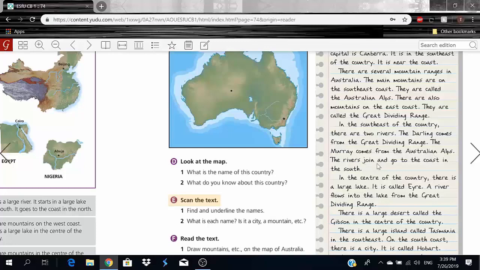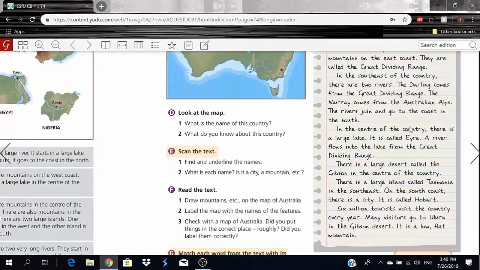The rivers join and go to the coast in the south. In the center of the country, there is a large lake. It is called Eyre. So we know that the name of the large lake is Eyre. If someone starts reading randomly and stumbles upon the sentence, it is called Eyre, what is that supposed to mean? So you go back. There is a large lake. It is called Eyre. Now I can understand, it's the name of a lake. A river flows into the lake from the Great Dividing Range. These are all names.